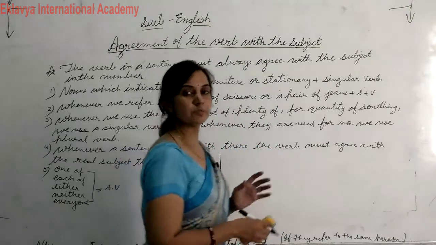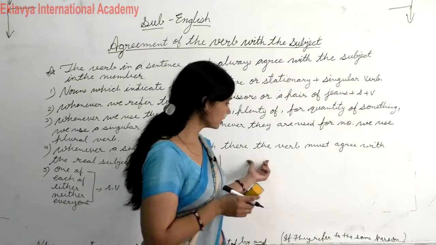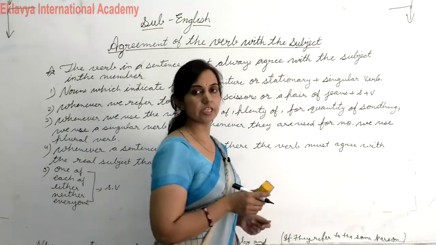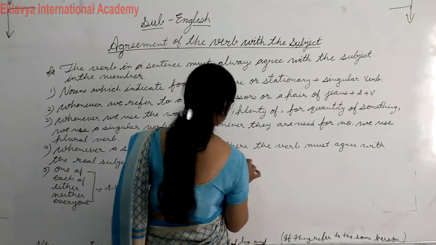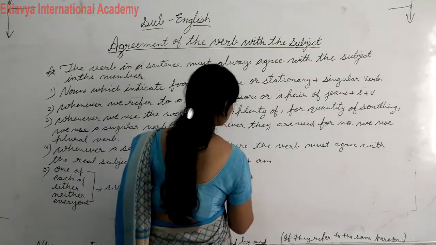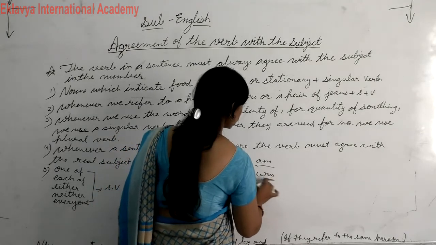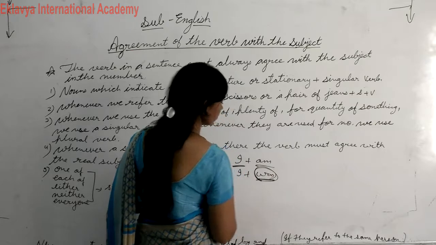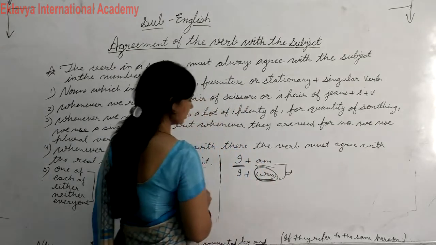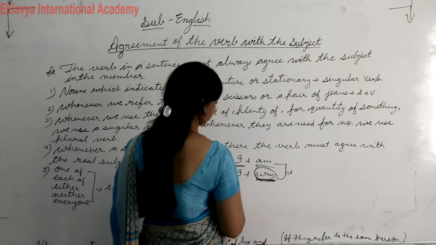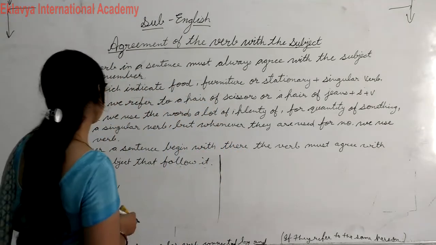I or you are special subjects. They always take a plural verb. Okay, they are singular subjects, but they always take a plural verb. But with I, am is always used, and I plus was. Here a singular verb is used, so you have to remember, you have to keep in your mind. Okay, students, here we use a singular verb. Okay, not I was only.